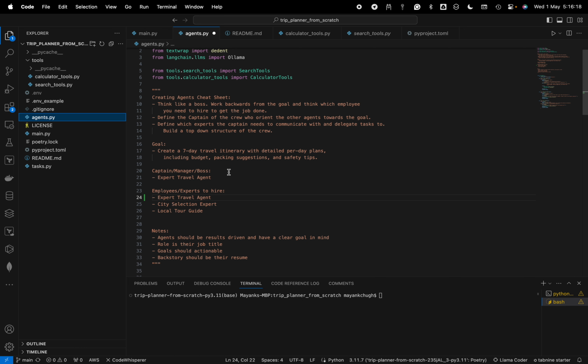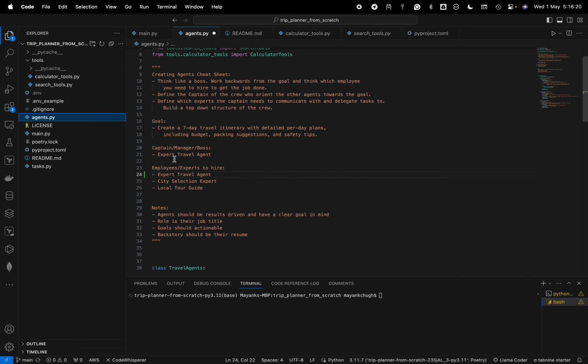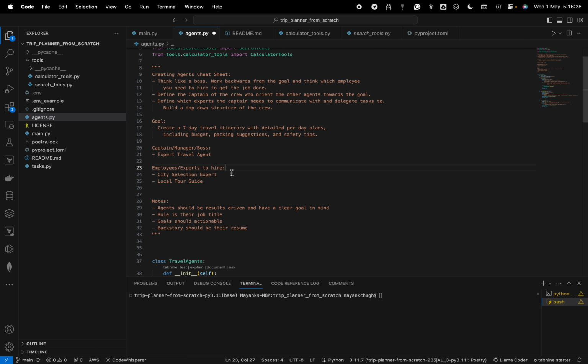Like the captain, the first person will be a manager, a boss, the expert travel agent. And the other two agents will be the city selection expert, that's one agent. The other one is the local tour guide, who knows the cities where you are going. Whatever city you have selected, he can help you out with what all things are there and how they can be easily found.